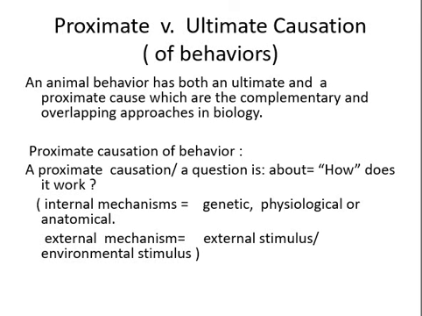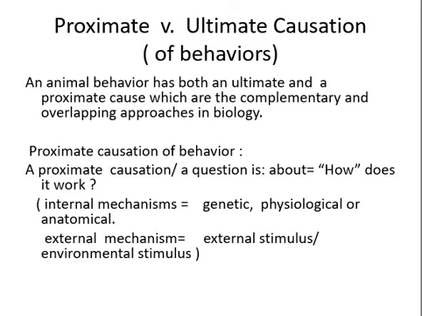And ultimate causation is why the behavior is shown and what is the significance, what is the purpose of the behavior. So we see that an animal behavior has both an ultimate and a proximate cause, which are complementary and overlapping approaches in the biology and study of behavior.